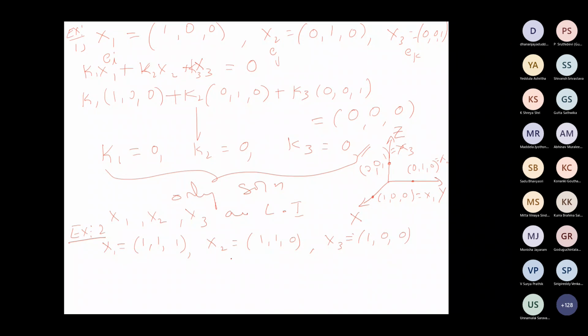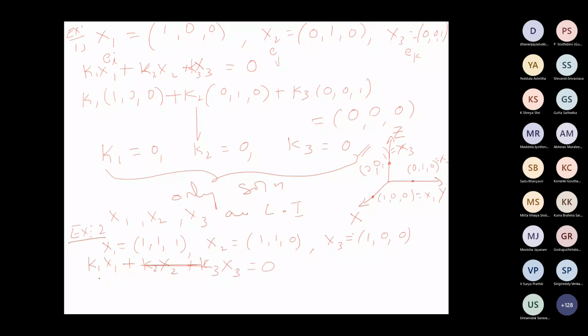So that is the thing. So what is the linear system now? Homogeneous system. k1 x1 plus k2 x2 plus k3 x3 equal to 0. Now if you separate that, what will happen? Can you tell me what are the equations you get?